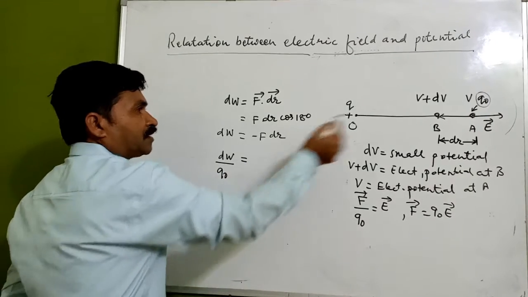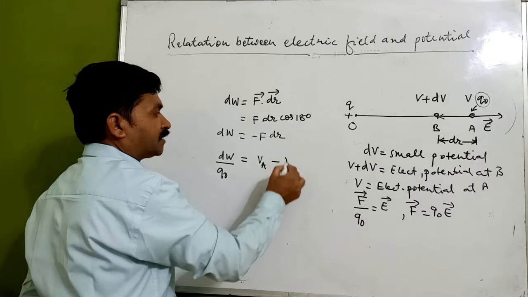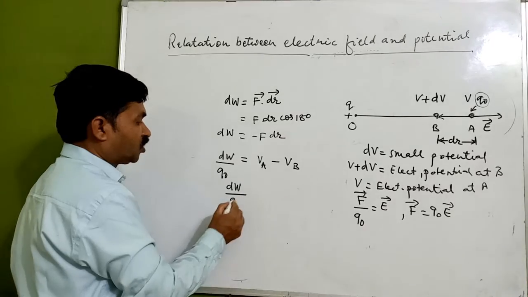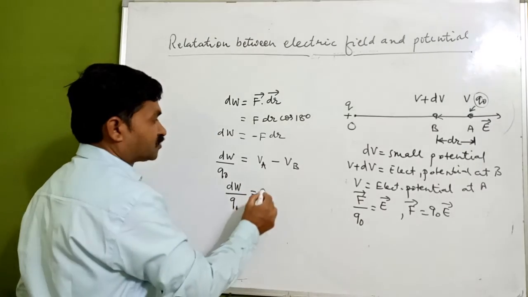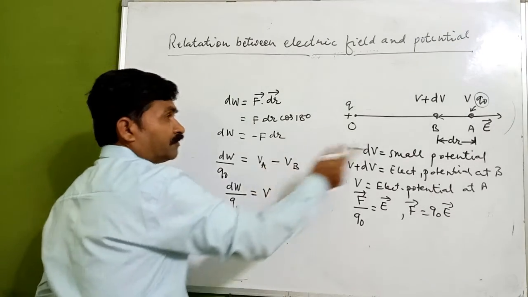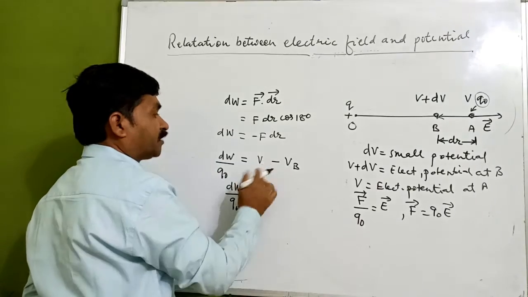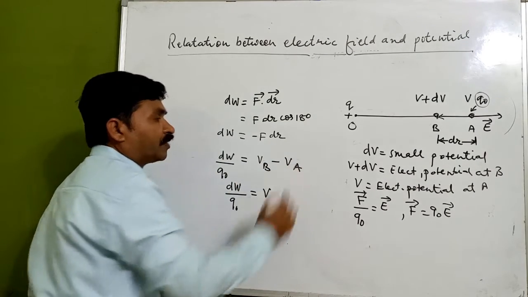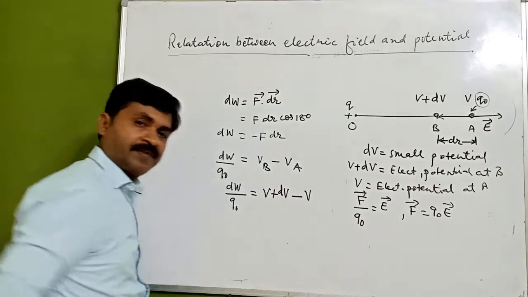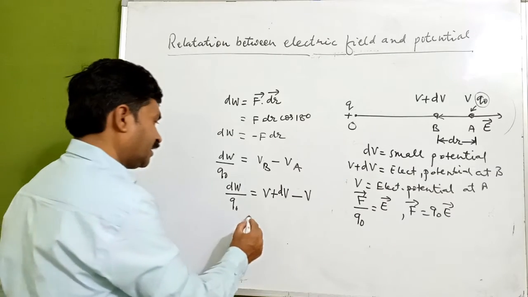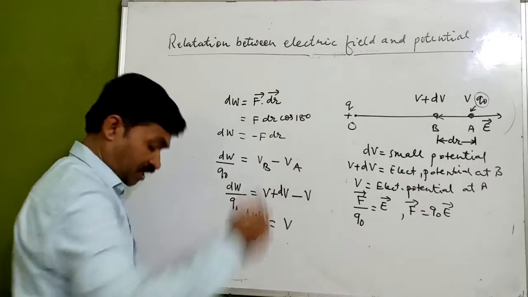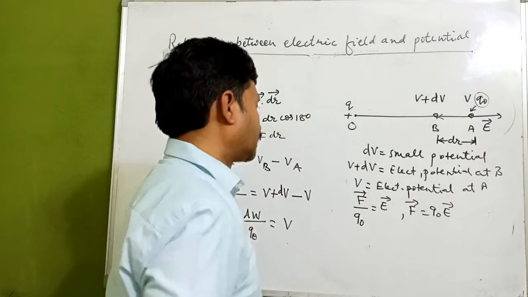This will be given by the electric potential at A minus electric potential at B. So dW upon Q0, since we are moving from here to here, we have to take VB minus VA, so it is V plus dV minus V. So finally what we are getting here is dW equals Q0 into the electric potential difference dV.